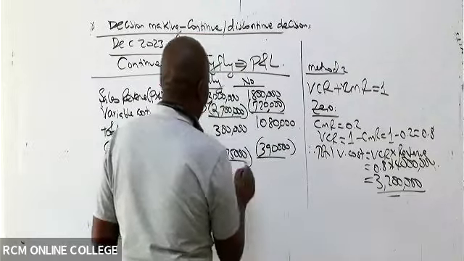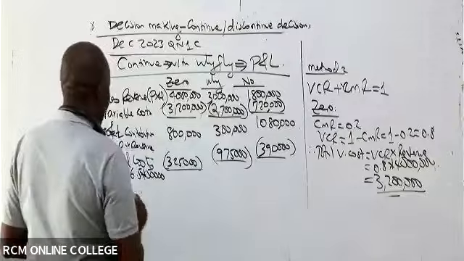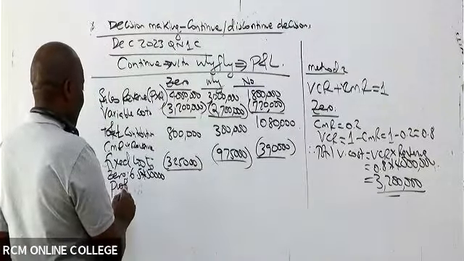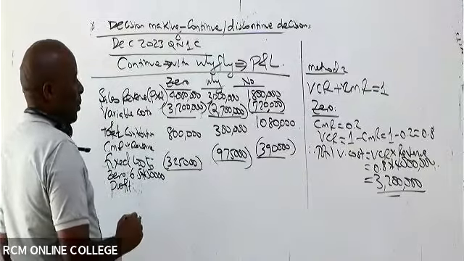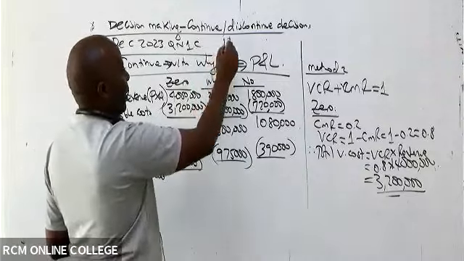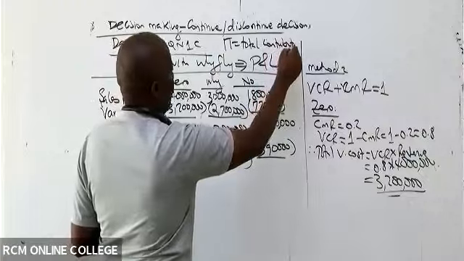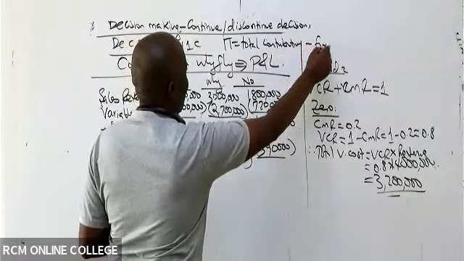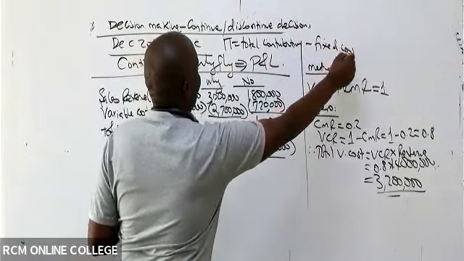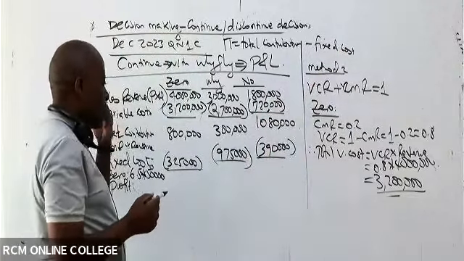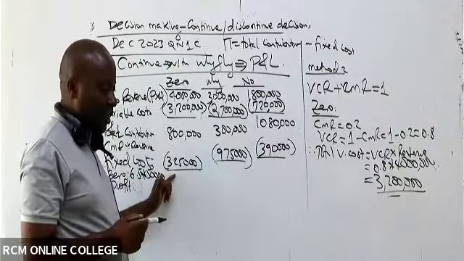So in this case, you are able to give us the profit, which equals total contribution minus fixed cost. So 800,000 minus this.